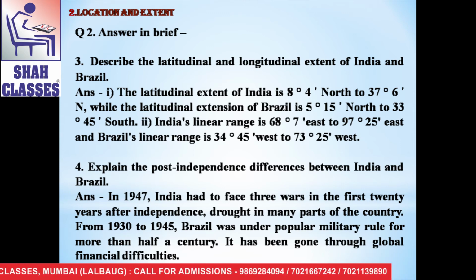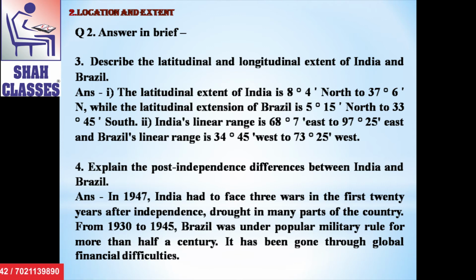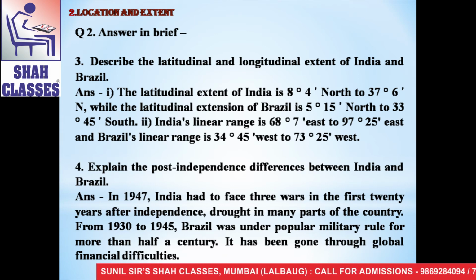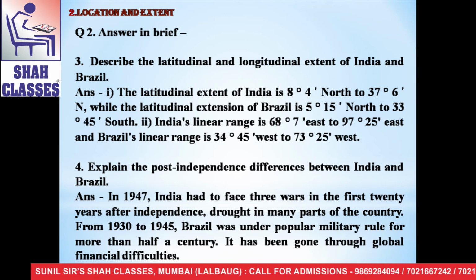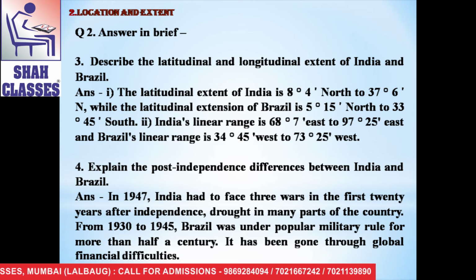Options are A. Chile, Ecuador, B. Argentina, Bolivia, C. Colombia, French Guiana, and D. Suriname, Uruguay. The third question is, both the countries have dash type of government. The options are A. Military, B. Communist, C. Republic, D. Presidential. The fourth question is, for about a century and a half, India was ruled by dash.